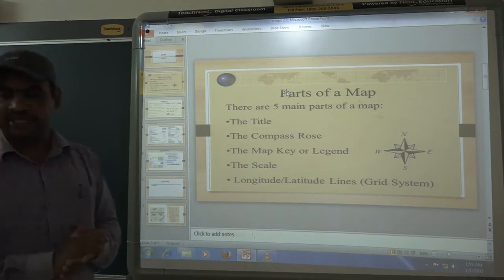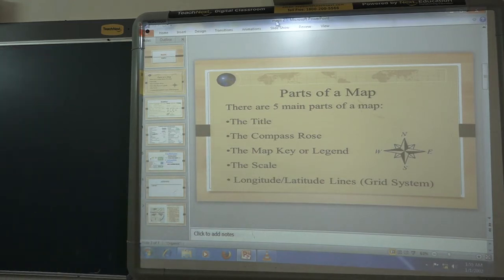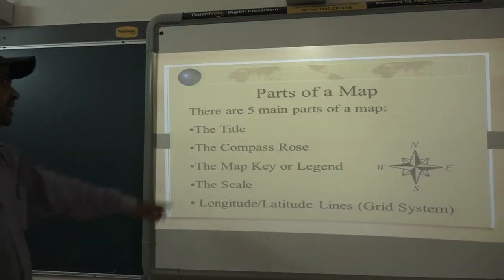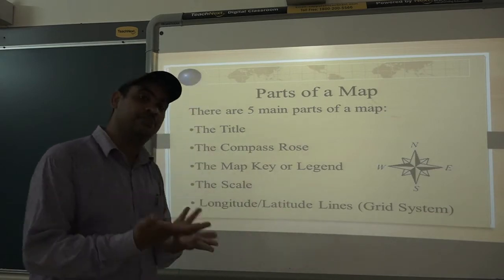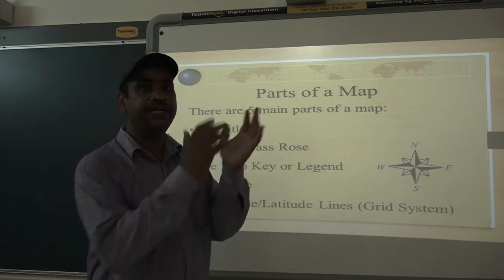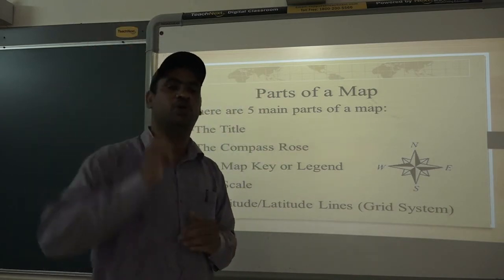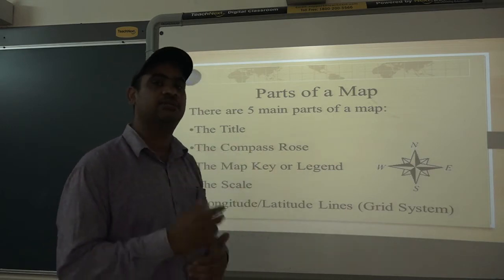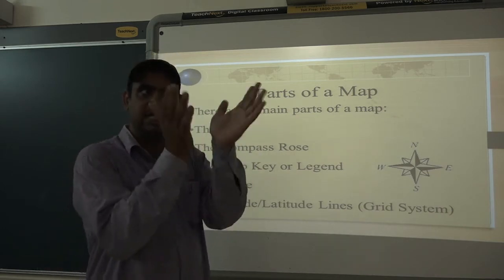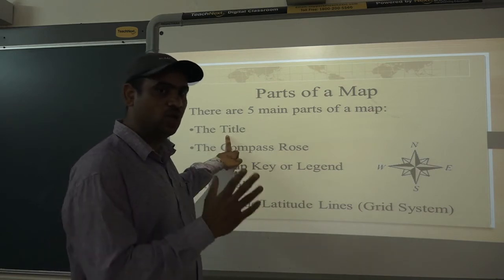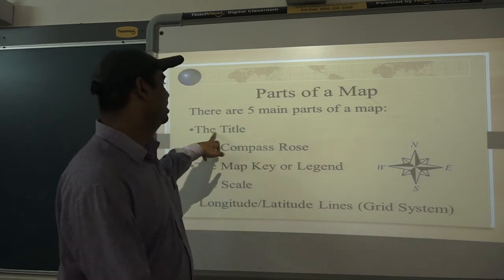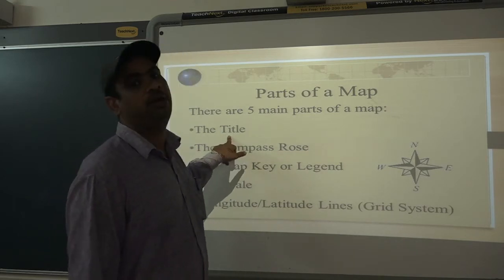If you look at any map, one thing is very important, that is the title of the map. On what topic the map is, that is the title of the map. For example, India political can be called the title of that particular map. Or India climate. The title means on what the map is related is mentioned in the title of the map.